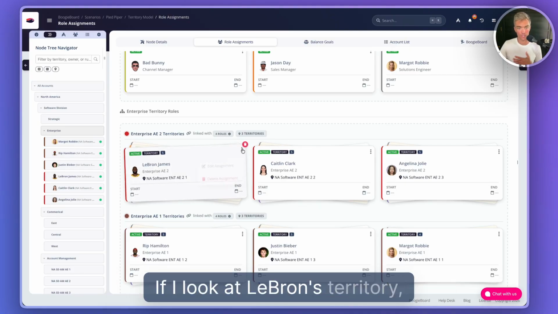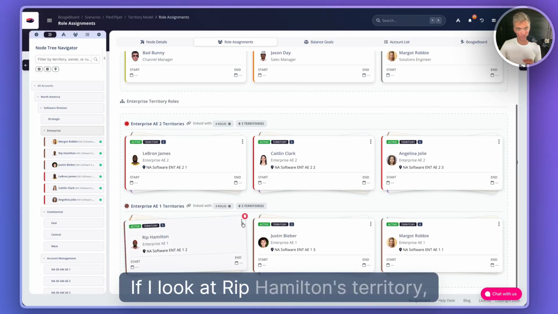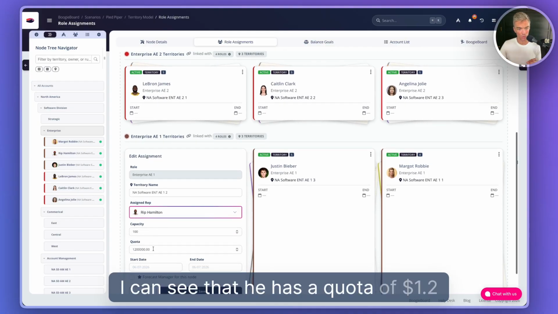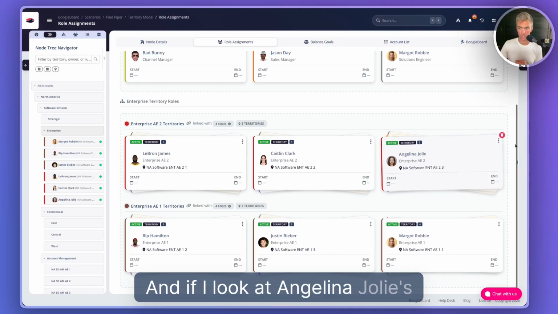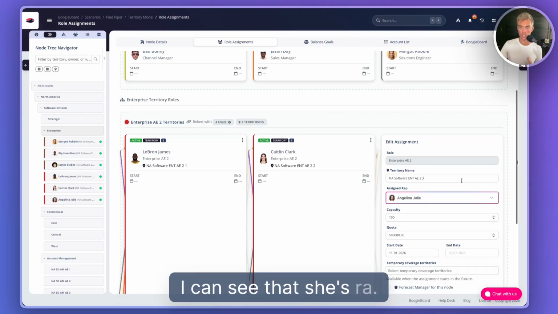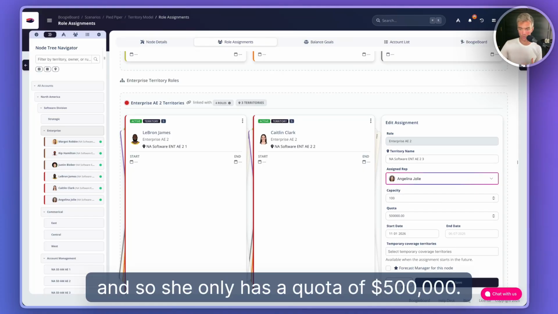If I look at LeBron's territory, I can see that he has a quota of $1 million. If I look at Rip Hamilton's territory, I can see that he has a quota of $1.2 million. He's a little bit more senior. And if I look at Angelina Jolie's territory, I can see that she's ramping. She has a start date in the future, and so she only has a quota of $500,000.